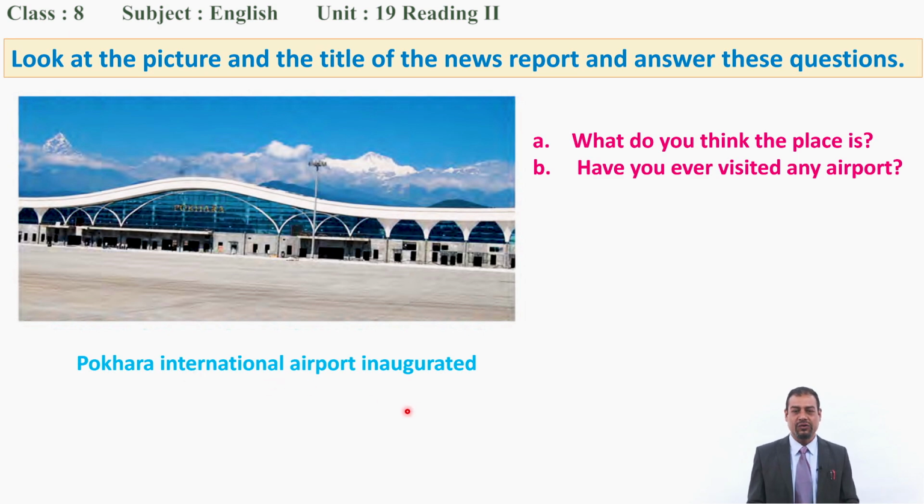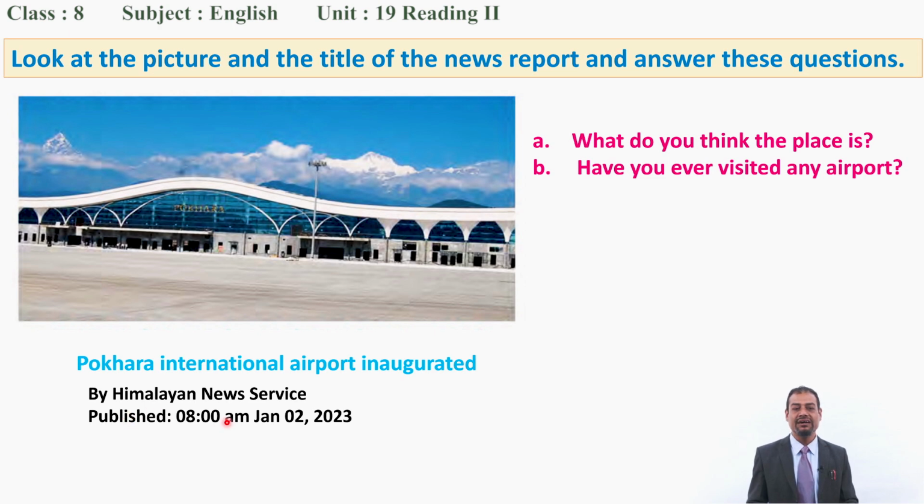Pokhara International Airport inaugurated. Now inaugurated means started formally by the guest. Next thing you can find here, by Himalayan News Service. So simply you can understand this is the headline of the news report and this is the byline. By Himalayan News Service means the source of the news. And this is the dateline: published 8 a.m. January 2, 2023, Pokhara January 1. Later we'll talk about it while writing a news report. This is just the format, okay.